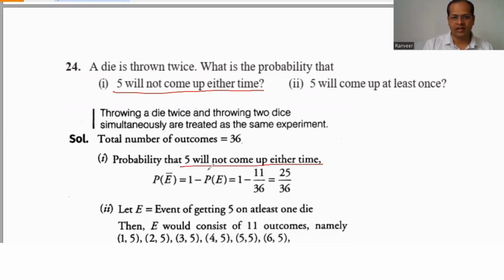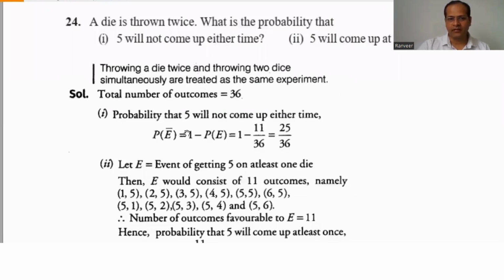We can write 1 minus the probability of E. The total sample space is 36. 5 will not come up either time, so in 2 throws it will not come. The probability of not is nothing but 1 minus the probability of 5 coming. How many times is it coming? 11 times, so 11 by 36.